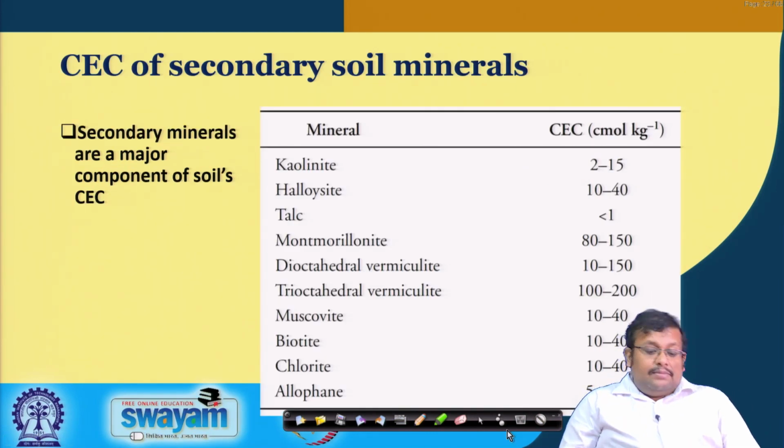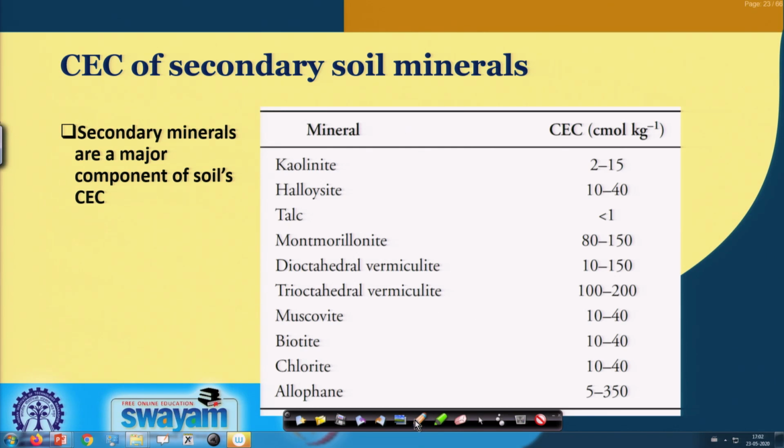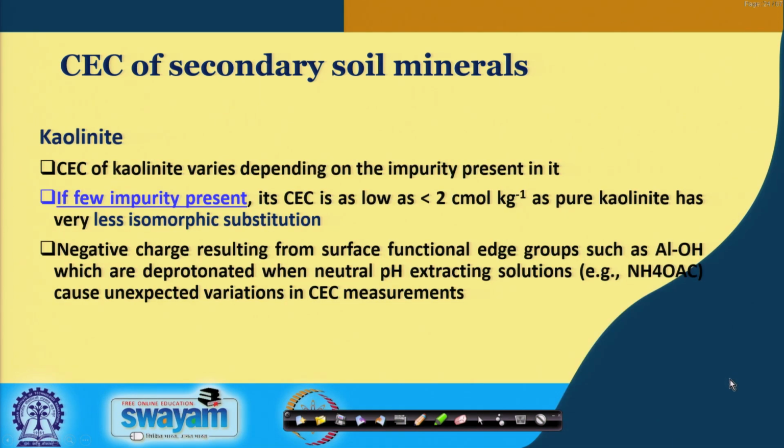So, this table basically shows the CEC of different secondary minerals. You can see kaolinite has only 2 to 15 centimole per kg, whereas halloysite has 10 to 40, talc has less than 1, montmorillonite 80 to 150, dioctahedral vermiculite 10 to 150, trioctahedral vermiculite 100 to 200, muscovite 10 to 40, biotite 10 to 40, chlorite 10 to 40, and allophane from 5 to 350. Now, allophane produces more variable CEC because it does not have any specific crystalline structure.